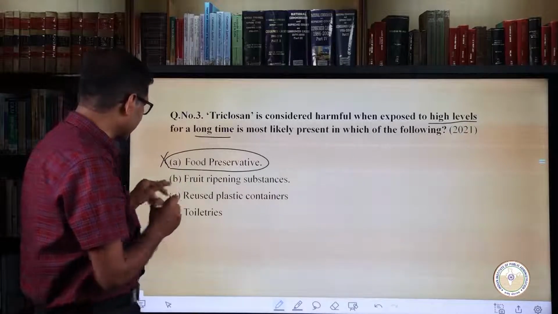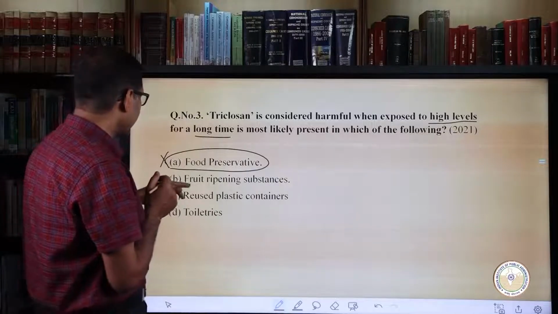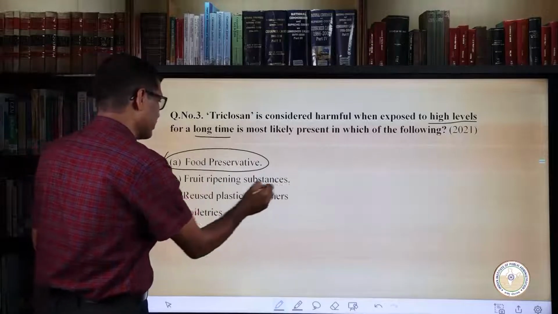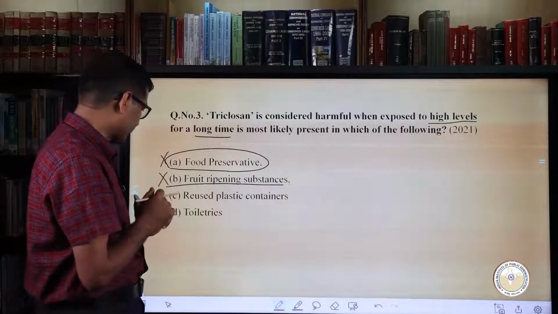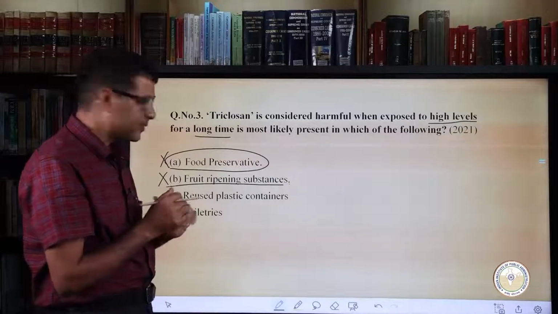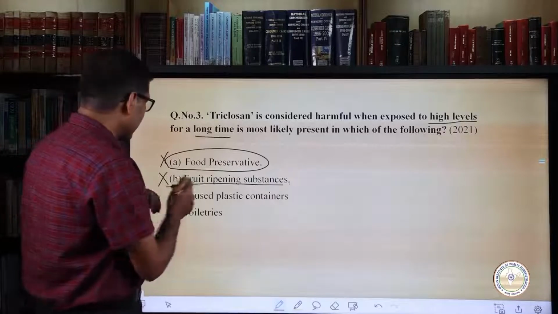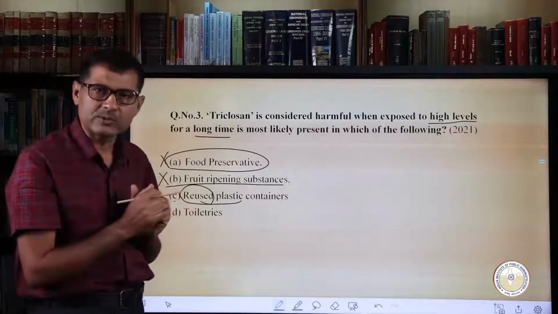If we look at the second option, that is fruit ripening substances, again the use of triclosan for longer duration could be harmful. So this is also not right option. Under option C, it has been written as reused plastic containers. Well, when the plastic is to be reused, is a very important term, that is reused.